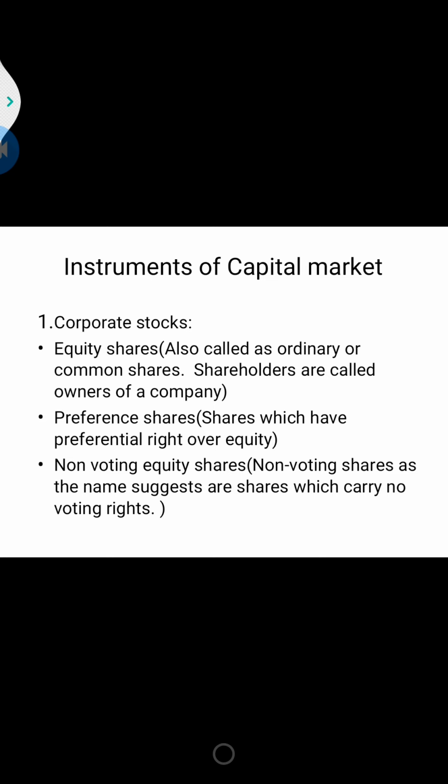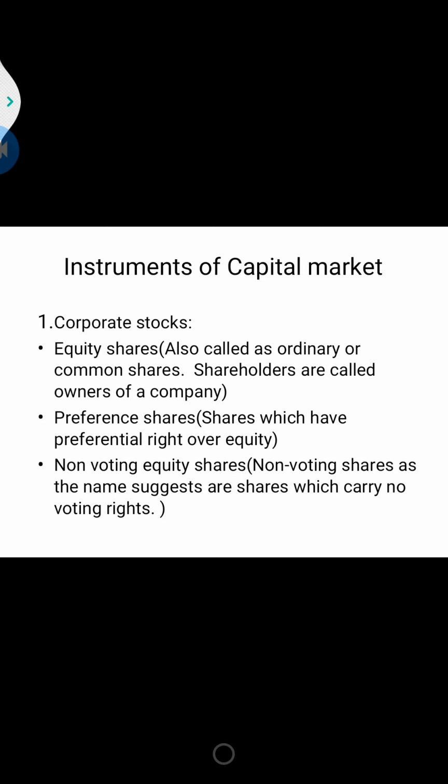Okay, so we have various types of preference shares, like cumulative preference shares and non-cumulative preference shares. Here, cumulative preference shares are those on which the amount of unpaid dividend is carried forward, and such unpaid amount is paid first whenever dividend is declared.